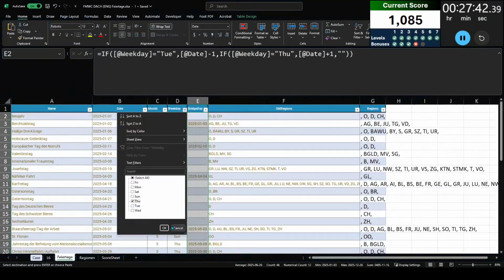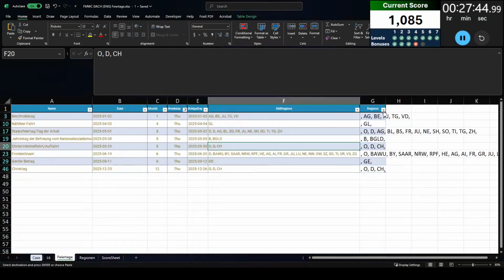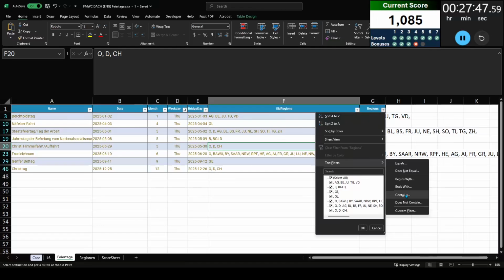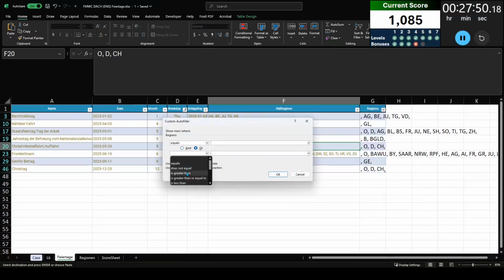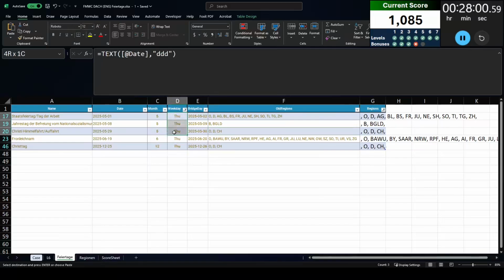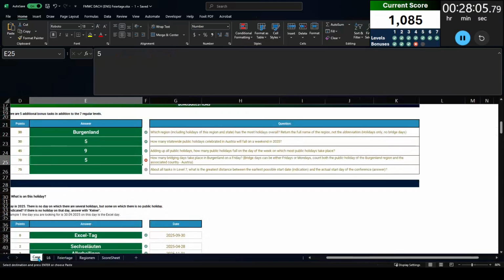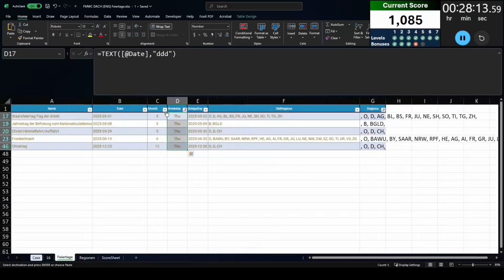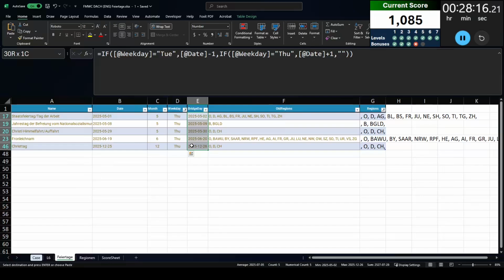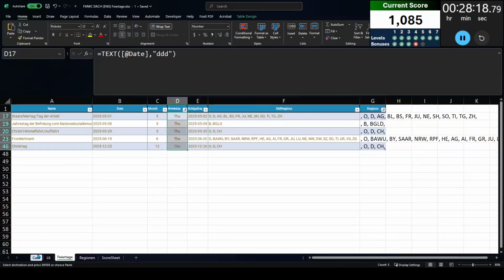For this bonus now, I've decided to take a look at this table manually. Now when I go into this custom filter for text filters, I can actually look up 2 possible filters. So I'm going to look up if the region name is contained, and then also if the country code is contained. Now when I do that, I do see that there are 5 holidays that are listed on a Thursday, but the case says this is wrong. So instead of trying to figure it out, I'm going to go ahead and go to the 5th bonus and perhaps come back and take a look at this fourth one later.